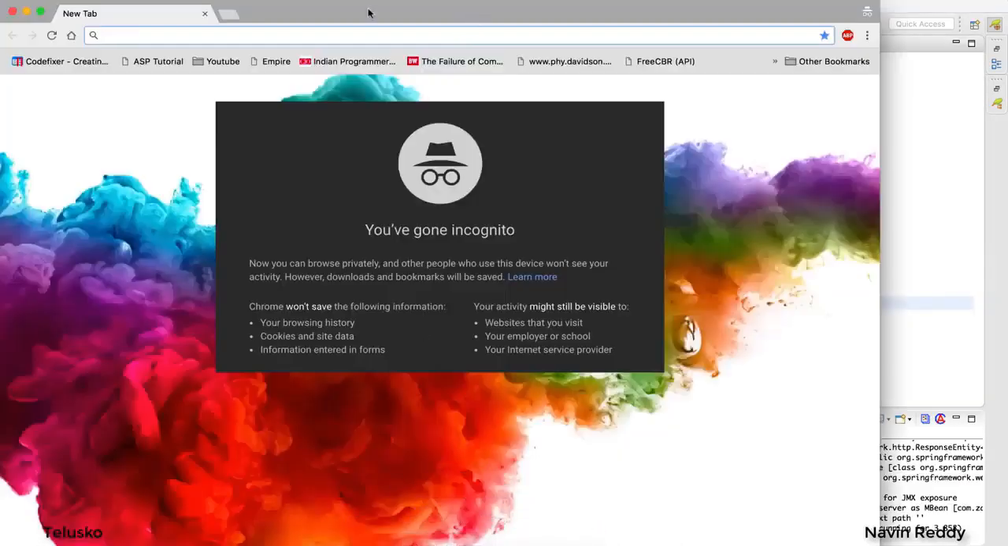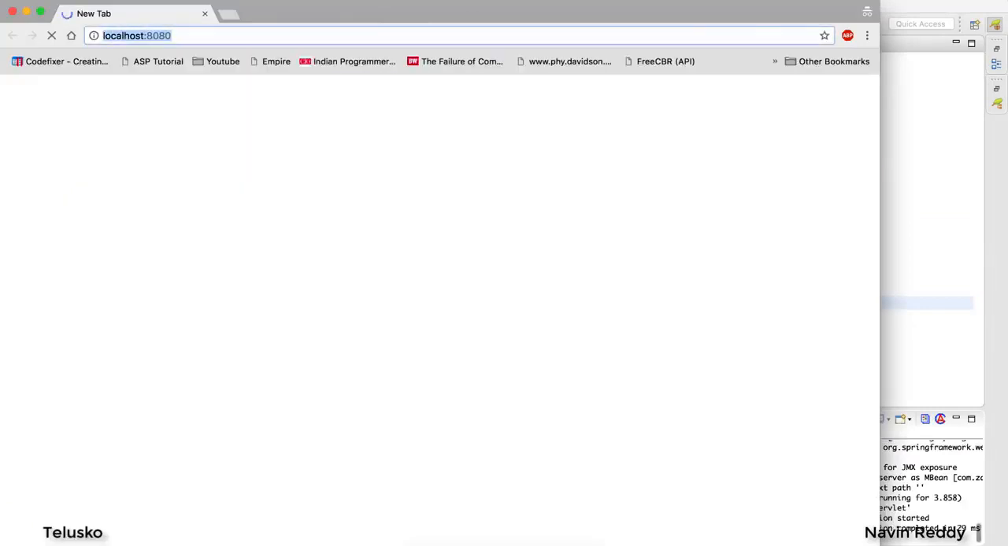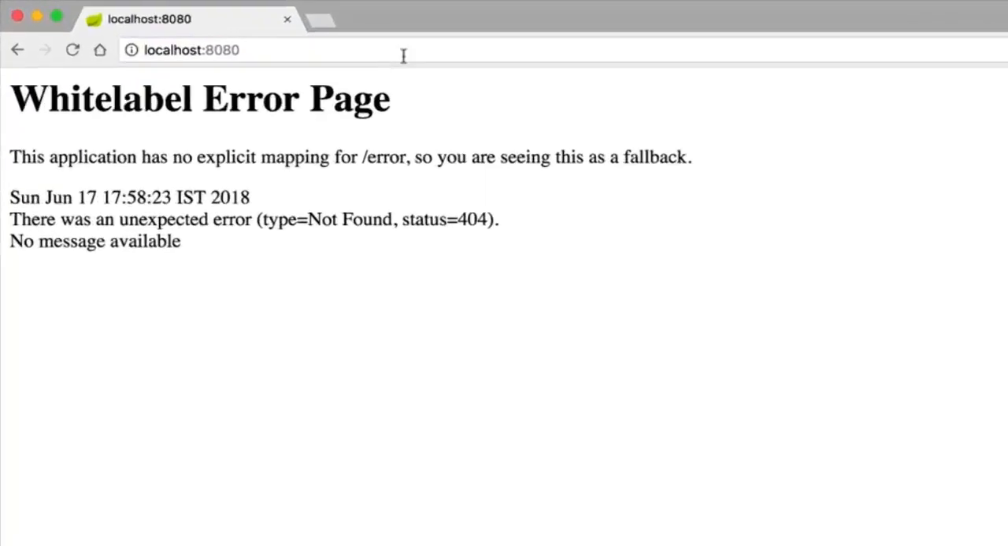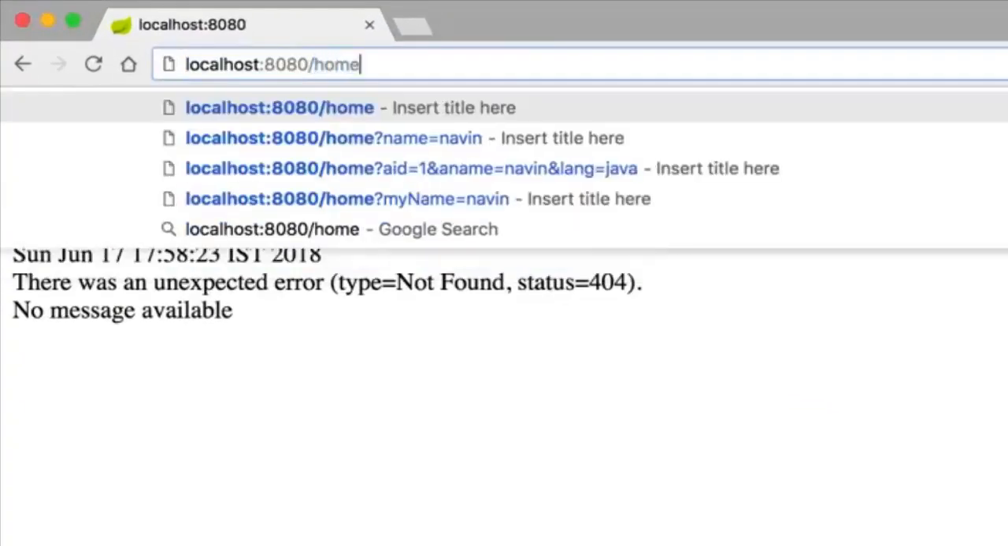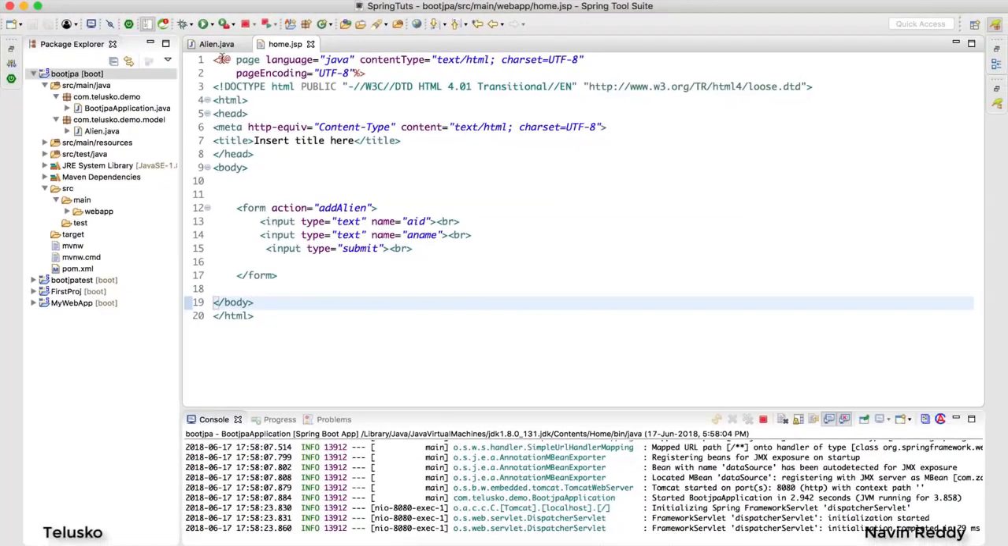So let me open my browser, and I would say localhost:8080, and if I say enter, you can see it says page not found. And even if you try to access home.jsp, let's try that. And you can see we still got an error because you need a controller to call that page, right? That's how Spring MVC works. You need to make it flow. And to do that, of course, we need a controller, and we have not done that yet.